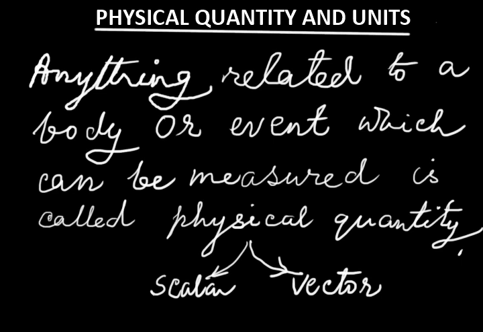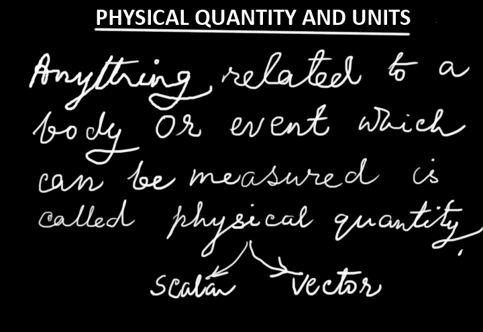Length is a physical quantity. We cannot measure my study. We cannot measure a race, but we can measure the time taken for the race. We can measure the time duration for study. So time is also a physical quantity. So what is a physical quantity? Physical quantity is anything that is related to a body or an event that can be measured.